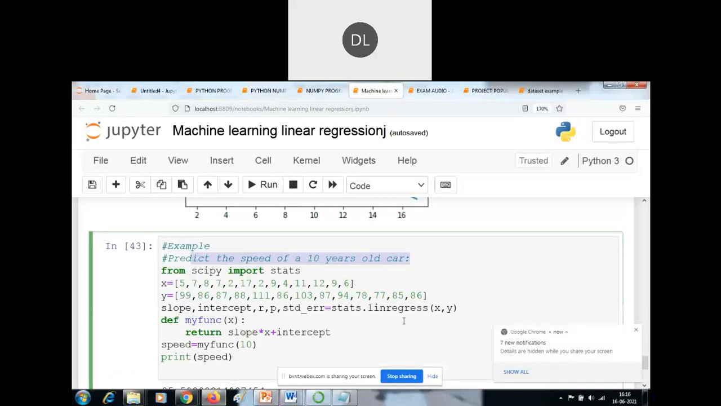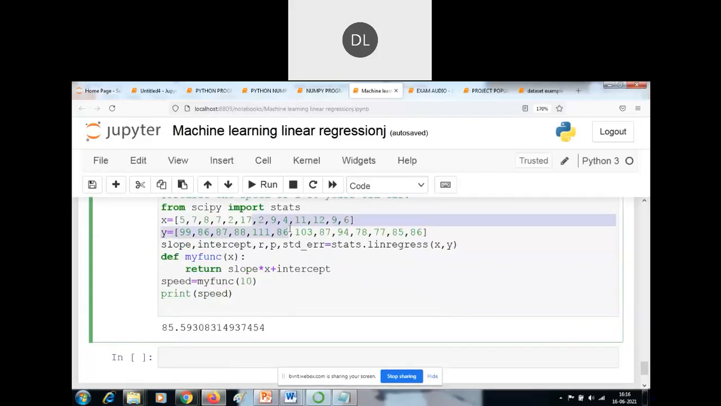So what is the use of linear regression in machine learning? Normally machine learning is used to find future predictions. Okay, that is one of the important things. By using the linear regression concept we can apply this. This is one example to predict the speed of a 10 years old car. I am assigning the values, using the linear regression method, creating the formula slope into x plus intercept, and after that I am passing the values.